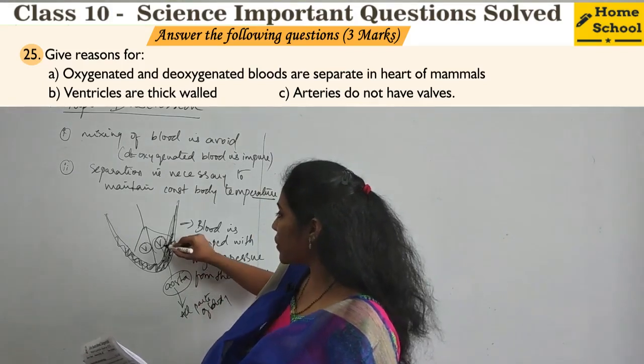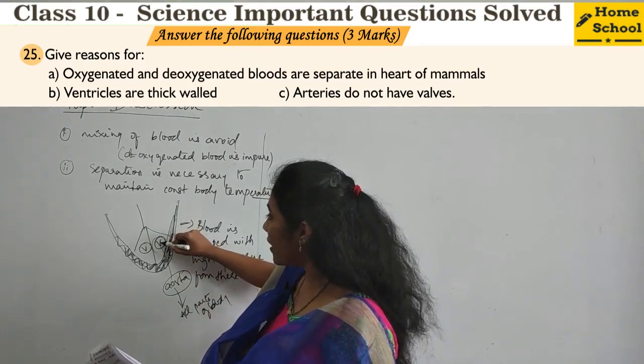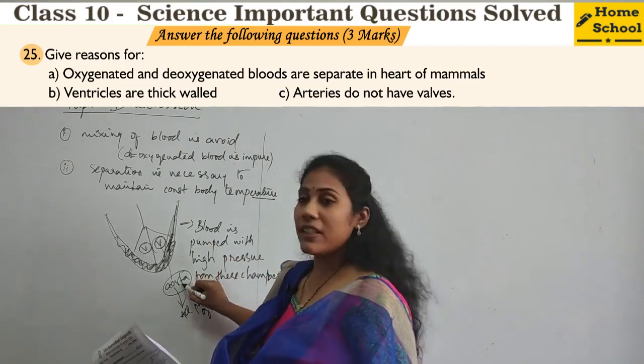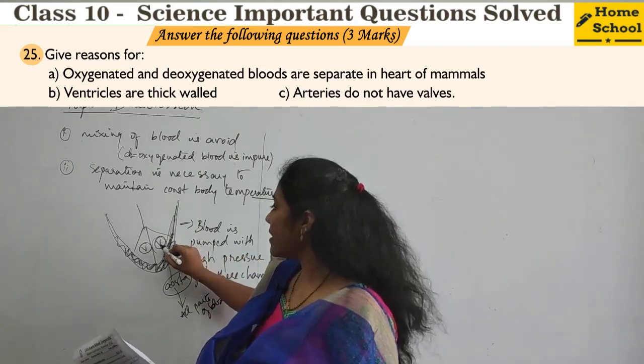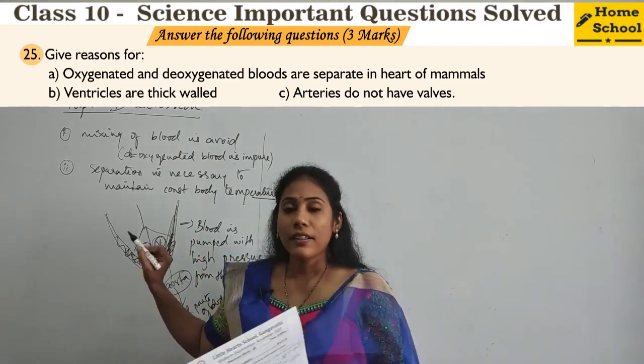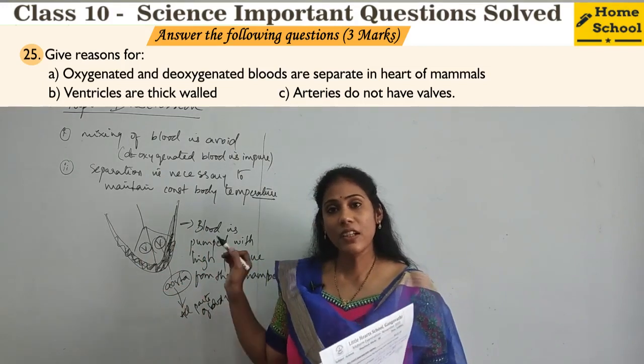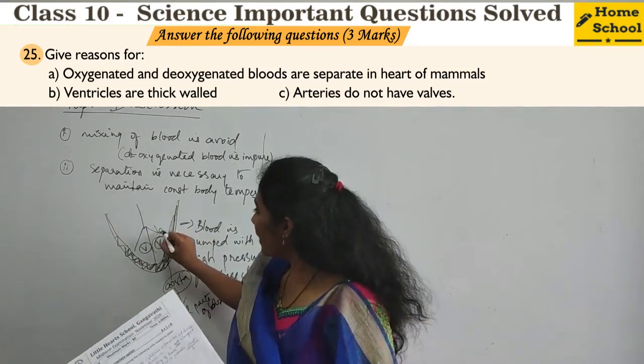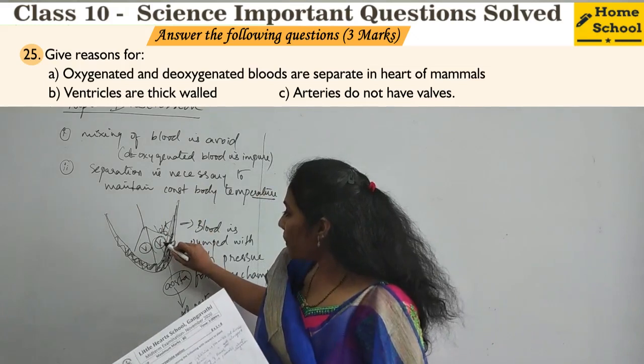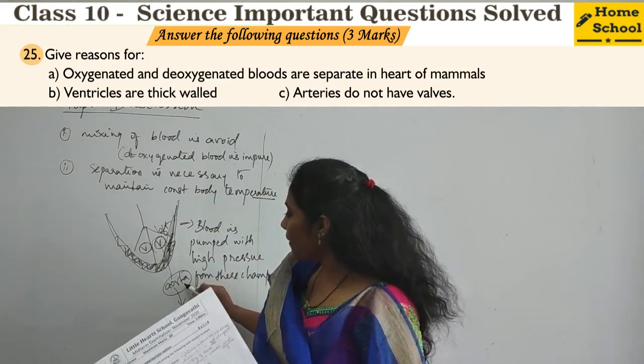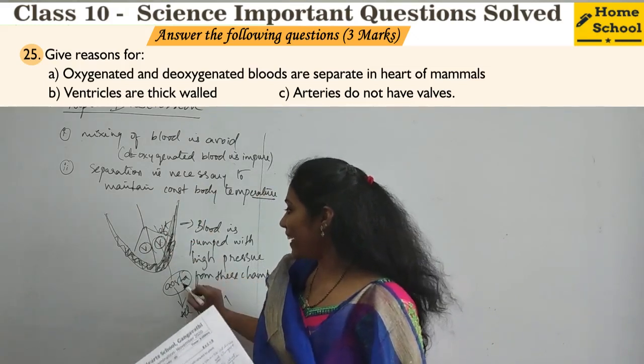And this is our, which ventricle? Right ventricle or left ventricle? Left ventricle, isn't it? So from the left ventricle, the blood will move to the aorta with great pressure.